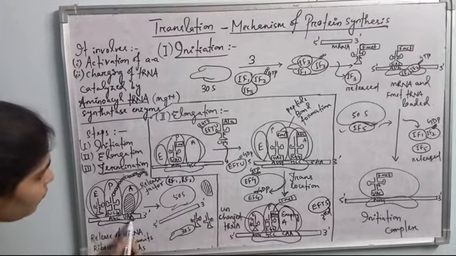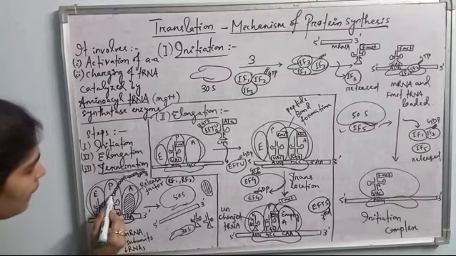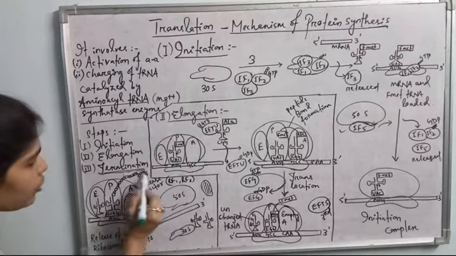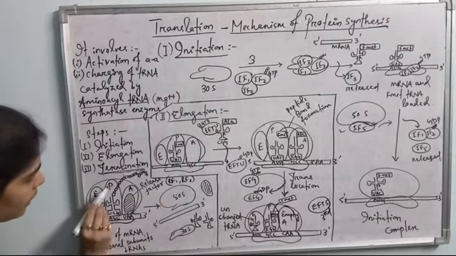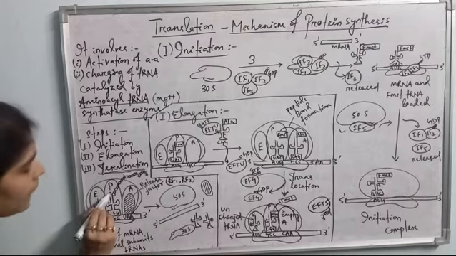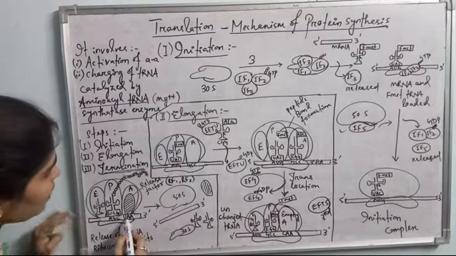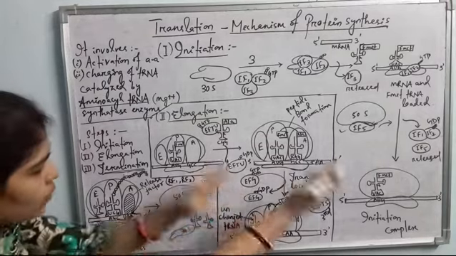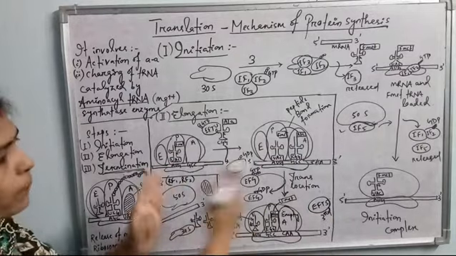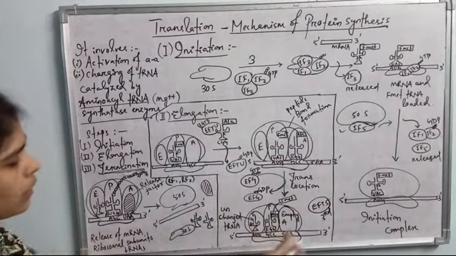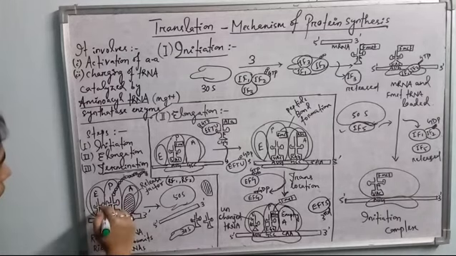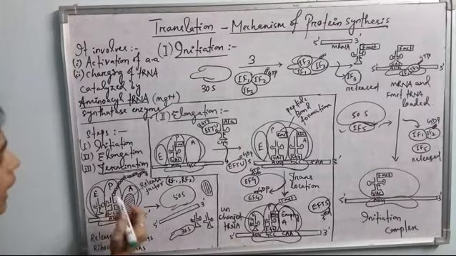Before that, this is the codon which codes for another amino acid, and the amino acids are linked to form a polypeptide chain here. This polypeptide chain is linked to the tRNA molecule which is in the P site, the peptidyl site. And when the next codon, that is UAA, reaches the amino acyl site due to translocation, as translocation is continuously there, translocation means movement of the ribosome towards the 3' end. So there will be movement of the uncharged tRNA to the exit site, the peptidyl tRNA having the polypeptide chain, and this UAA is the stop codon here.